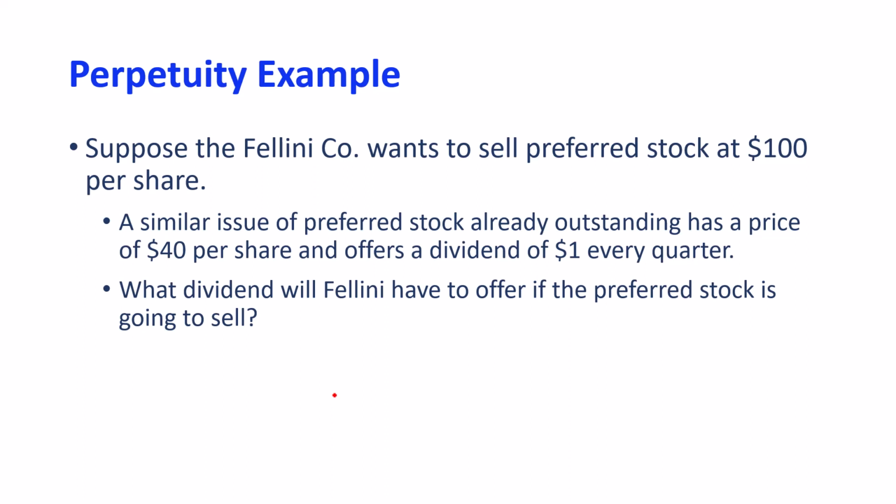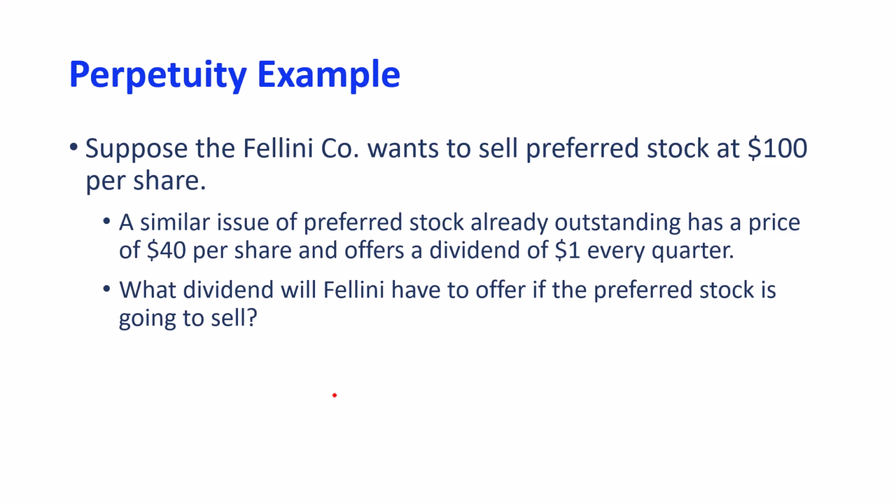So again, as you can see, an example of a perpetuity is a preferred stock, because preferred stocks promise to pay the owner or the shareholder the same amount of dividends forever, as long as the company exists.